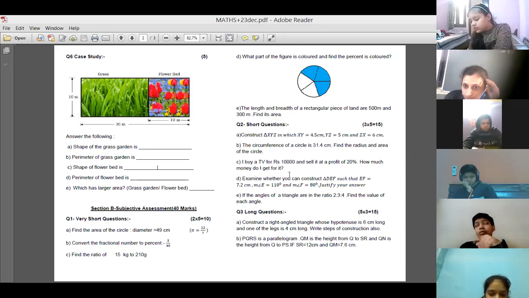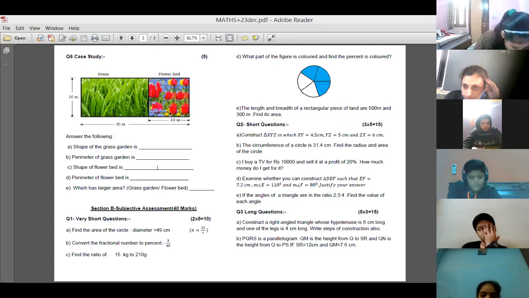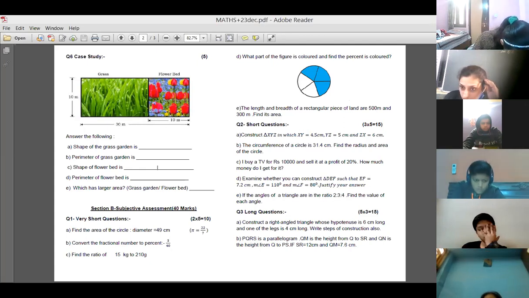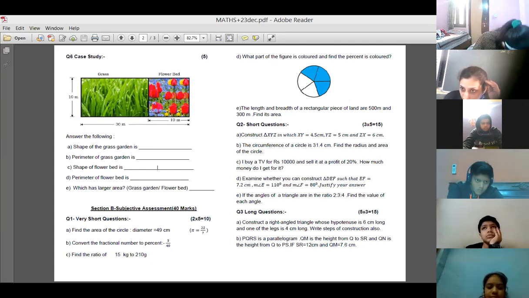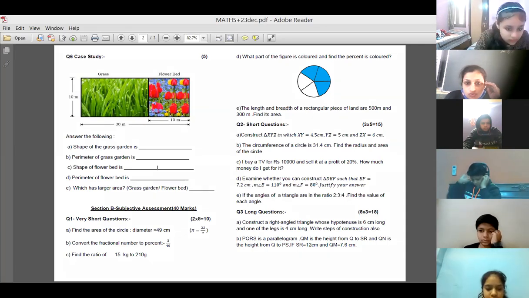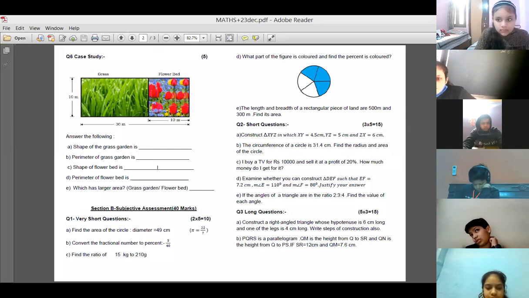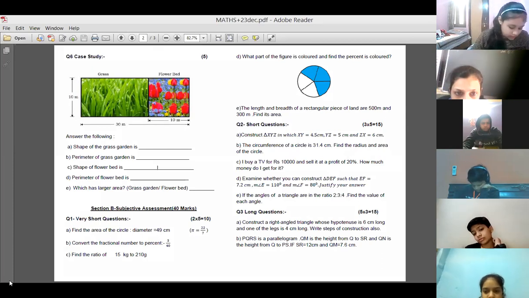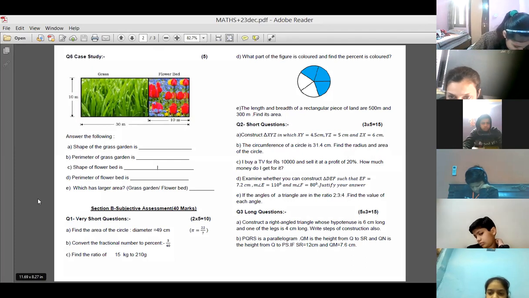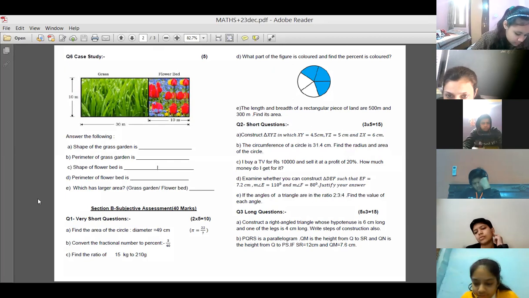I buy a TV for rupees 10,000 and sell it at a profit of 20%. How much money do I get for it? Rupees 12,000. That's right, Mahi. Of 10,000, if you take 20%, the profit will be 2,000. So 10,000 plus 2,000 will be 12,000. That will be your selling price. Cost price is 10,000. Yes, 12,000, Fiona. Kavya, right answer.